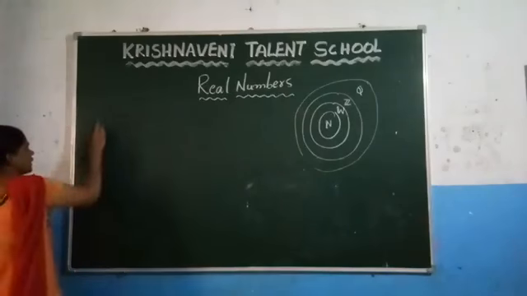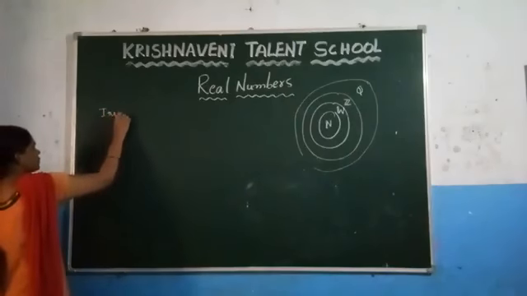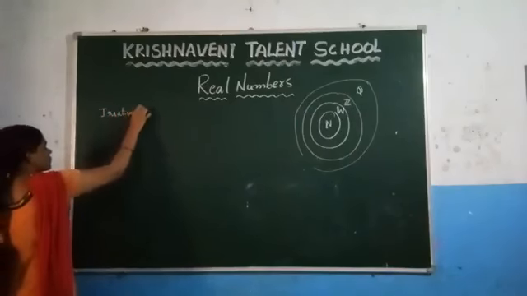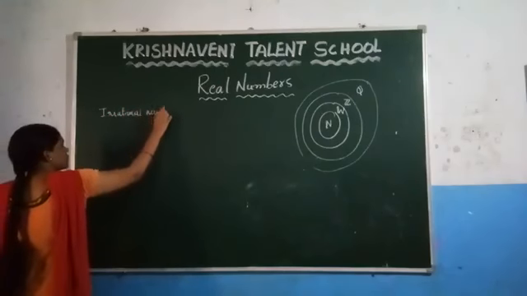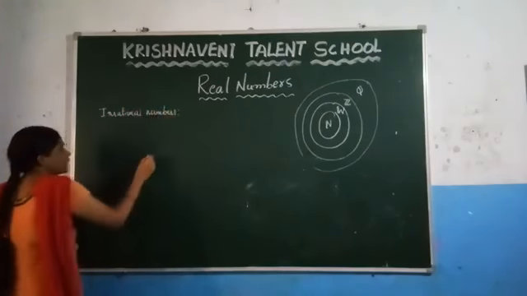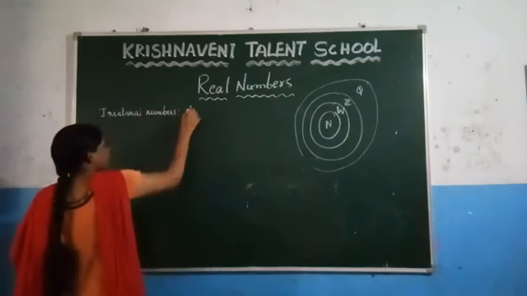So after that, irrational numbers. And the irrational numbers are denoted by the letter Q dash.